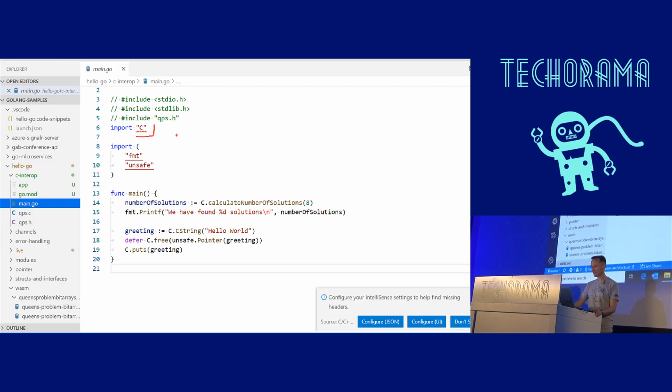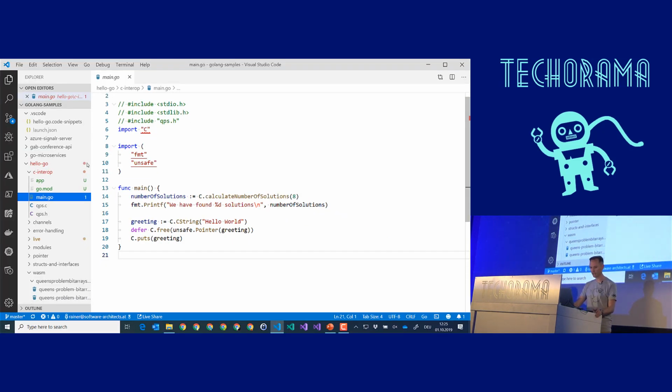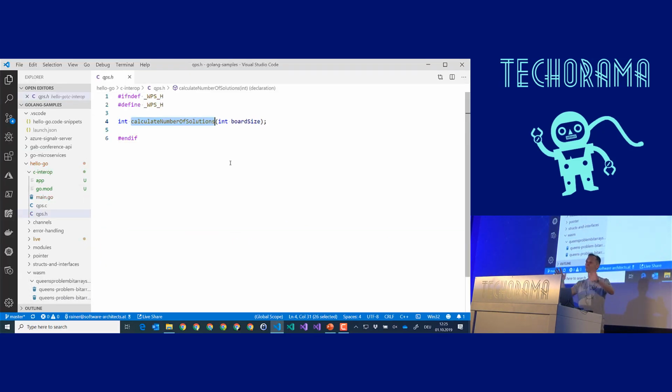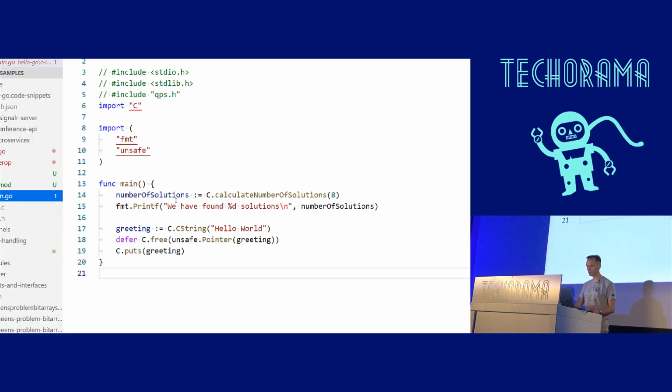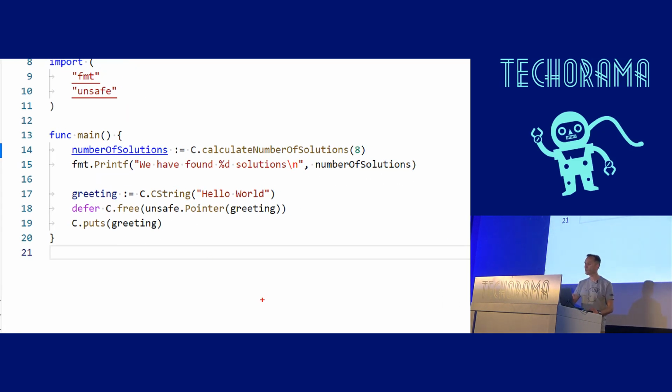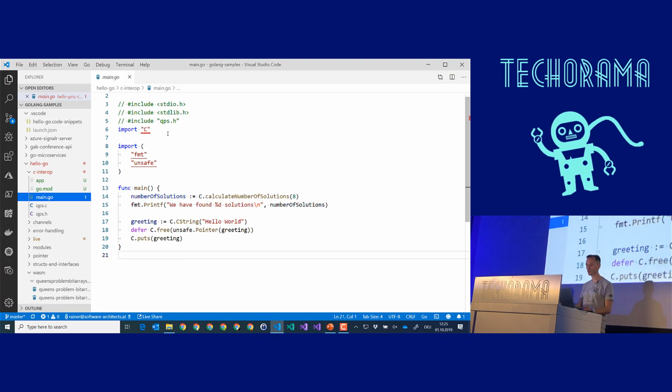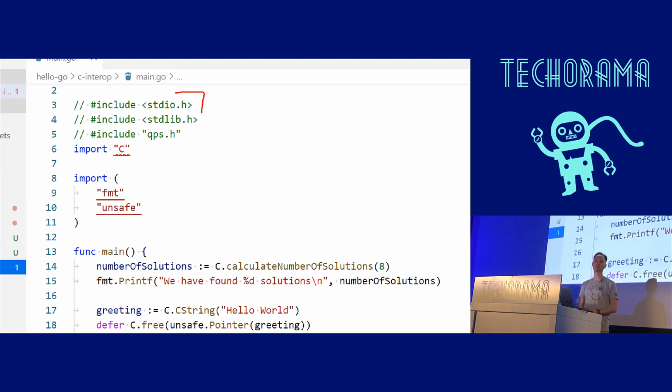So in this case, pretty simple. I am calling this function. I'm just calculating the number of solutions to keep it really simple and easy to use. And let's take a look at the code. I would like to draw your attention to the fact that we can call the C method with its name. We just say C dot the name of the method in the header file. We can also call standard functions because you can #include standard libraries in C and also your own header files in C.